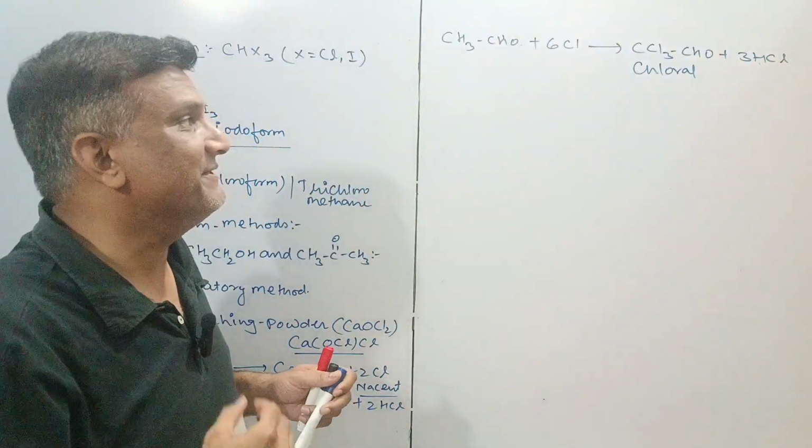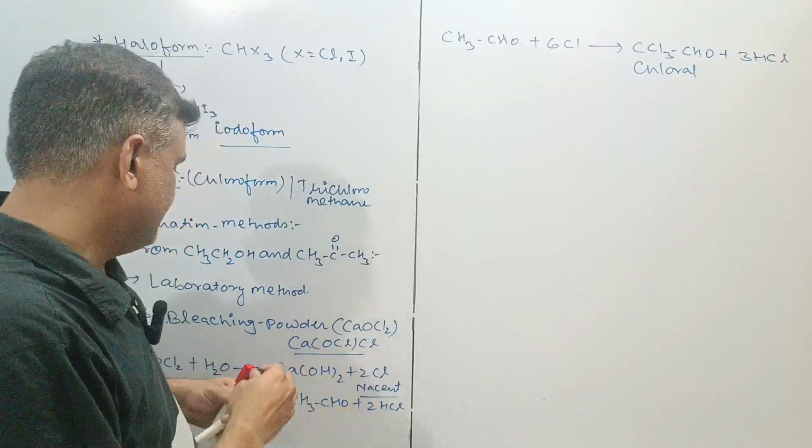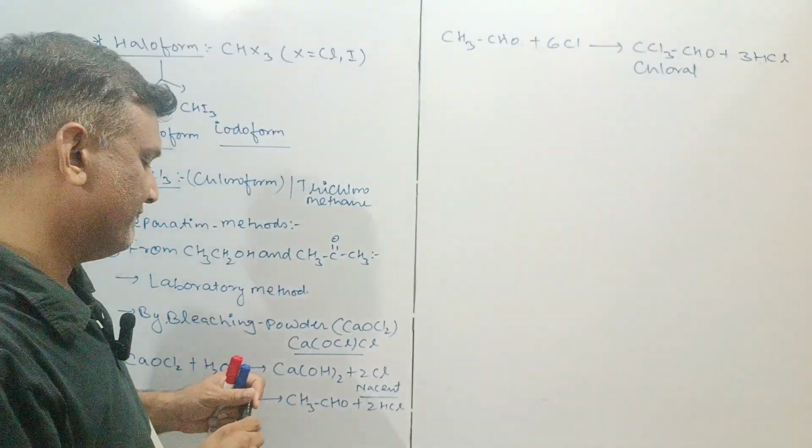The chloral that is formed, you further treat with lime water.